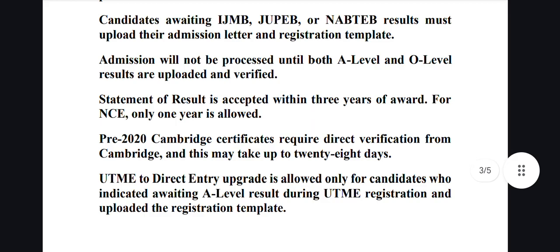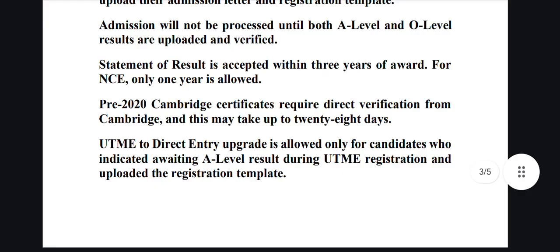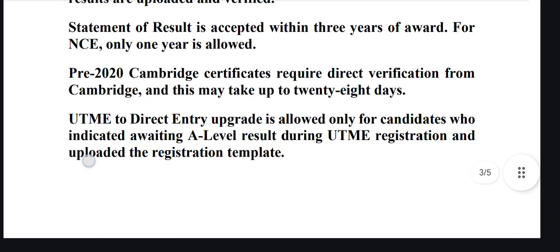Candidates using IJMB, JUPEB, or NATEB results must also upload their admission letter and registration template. Take note that admission will not be processed until your A-level and O-level results are uploaded and verified. Now this part is very important. A statement of results is accepted within 3 years of award.